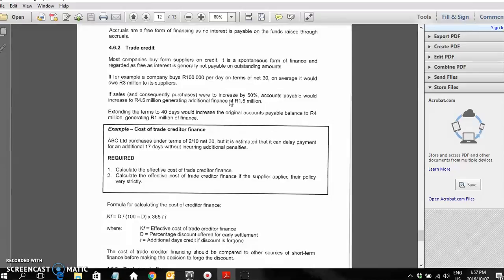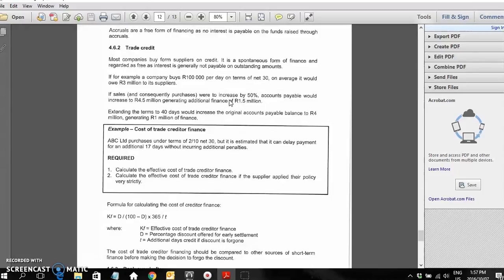So, for example, a company buys 100,000 Rand of materials per day on terms net 30. On average, it would owe 3 million to its suppliers. So if they buy 100,000 Rand per day and only pay after 30 days, 30 days' worth of 100,000 Rand would be outstanding at any given point in time, which is the 3 million balance of trade creditors.